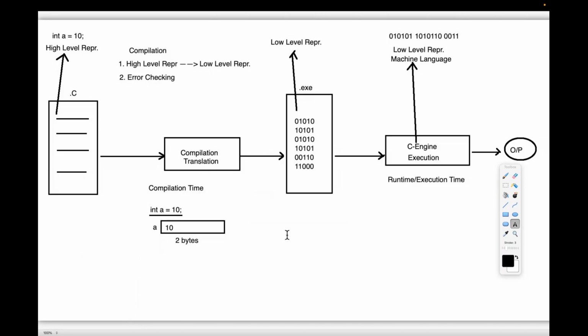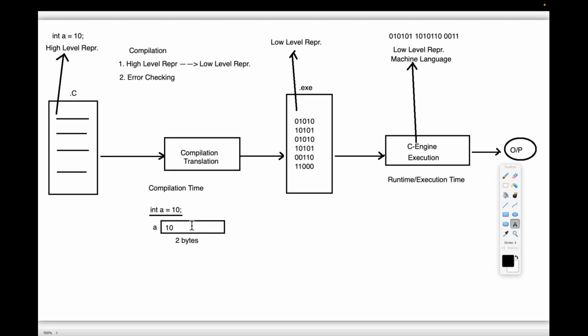Okay. So 2 bytes of memory will be created. For this 2 bytes of memory, the value is going to be stored. Of course, the compiler will then convert the total instruction to binary code, like machine code. Machine code will be given to the execution. That's okay. But internally, I'm discussing this from the memory allocation point of view. So when we provide int a is equal to 10, where will memory be allocated for the variable a?